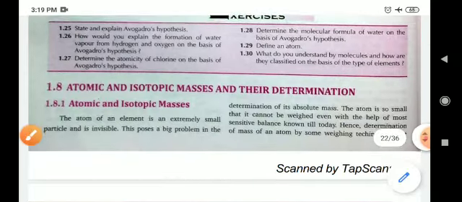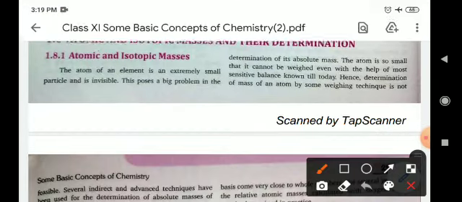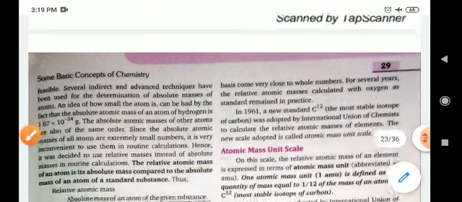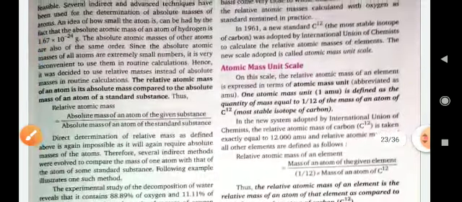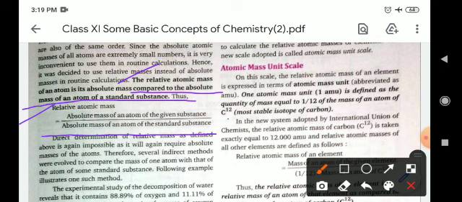Now, atomic and isotopic masses and their determination. First, relative atomic mass. What is the relative atomic mass of an atom? It is its absolute mass compared to the absolute mass of an atom of the standard substance. Relative atomic mass equals the absolute mass of an atom of the given substance upon the absolute mass of an atom of the standard substance.